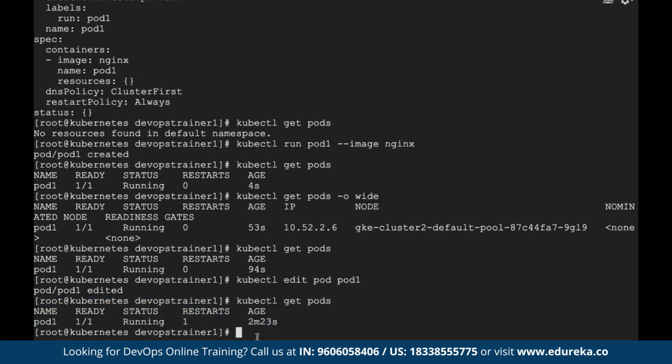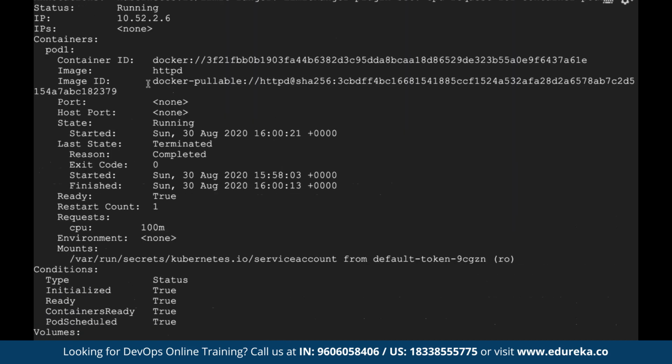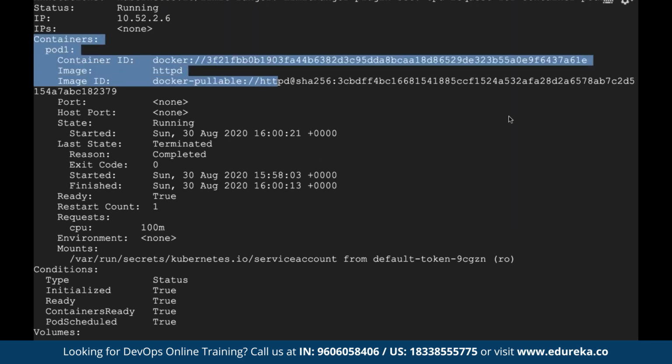If you want to double check, if you don't believe me, let's use kubectl describe pod and then the name of our pod. See here, now this container is using Apache. It is no more Nginx. So this is another big advantage of using Kubernetes. You cannot do this so smoothly in the Docker or Docker Swarm world. We can do this so smoothly in a Kubernetes world.